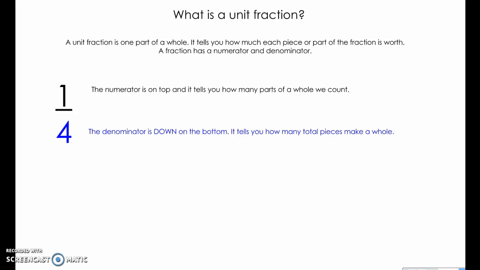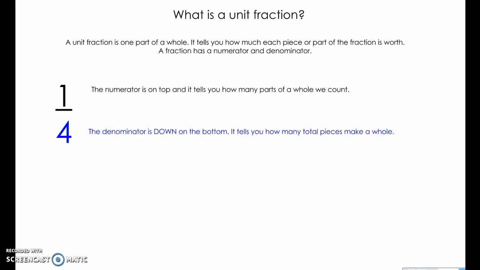Before we get started, let's make sure we know how to read a fraction. A fraction has two parts, a numerator and a denominator. The numerator is the number on top. It tells us how many parts we have. The denominator is down on the bottom, and it tells us how many total pieces make a whole.